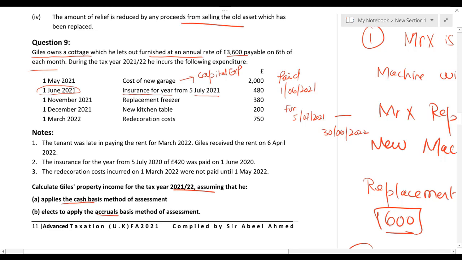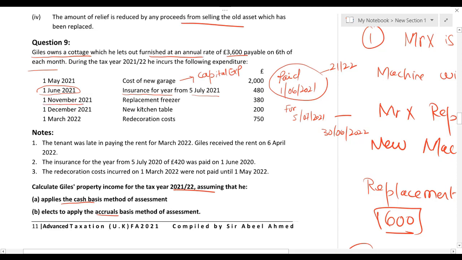But since we are solving on cash basis, and this payment date falls in the tax year 21-22, we are not supposed to time apportion this 480. In cash basis, if the allowable expenditure which has been paid falls in the relevant tax year for which we are working, then the entire amount is deductible. So in cash basis, 480 will be deducted from the rent received. We are not supposed to time apportion this.